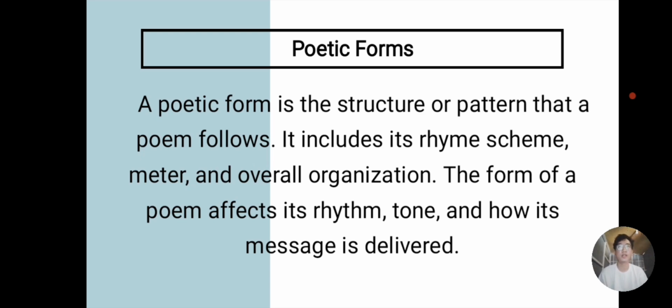When we say poetic forms, a poem can take many forms, depending on how they are written. Some poems can rhyme, some can tell a story, and others can express emotion. Each poetic form gives a different rhythm, tone, and feeling. Today we're going to explore the six common poetic forms that we've used in our life.